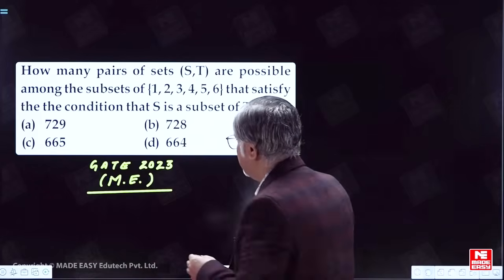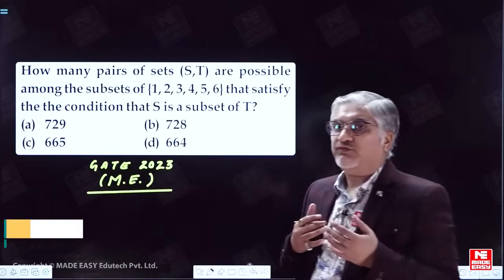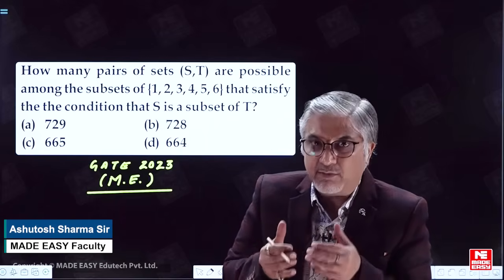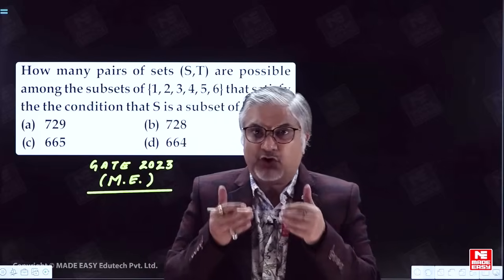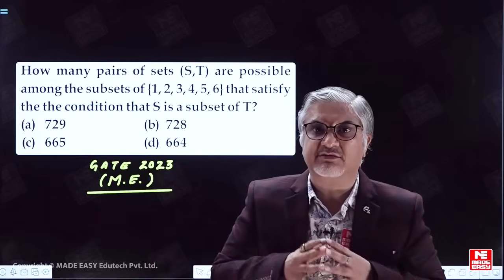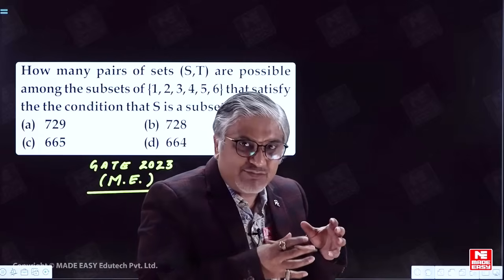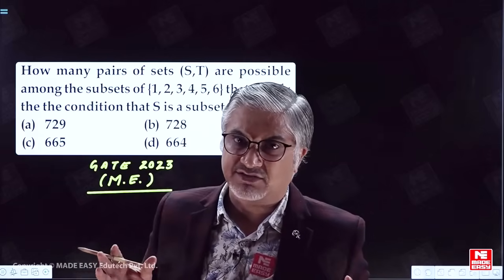In this session, I'm going to discuss one of the toughest questions of GATE 2023. The question appeared in the Mechanical Engineering branch, and the idea of discussing it here is that it involves multiple points to understand about permutation and combination. If not the whole question, at least some part of it can be replicated, and questions based upon it can appear in multitudes of exams here and there.